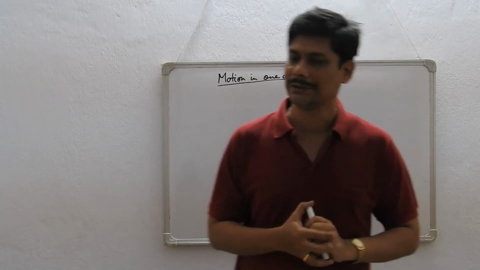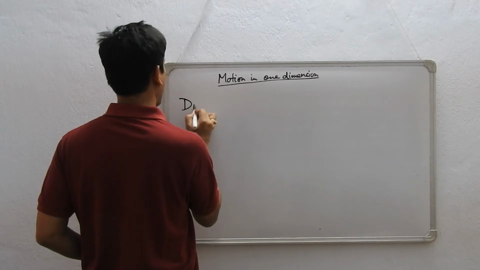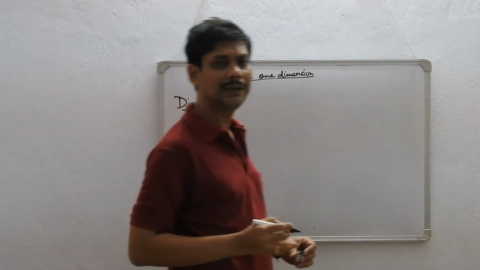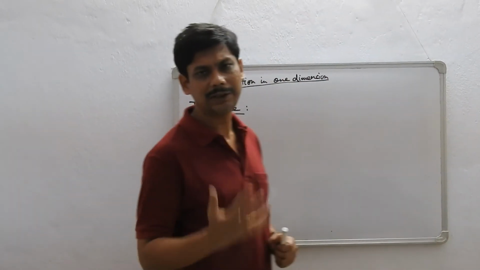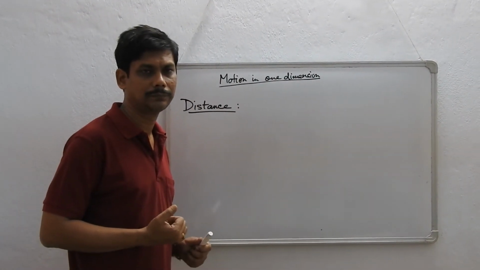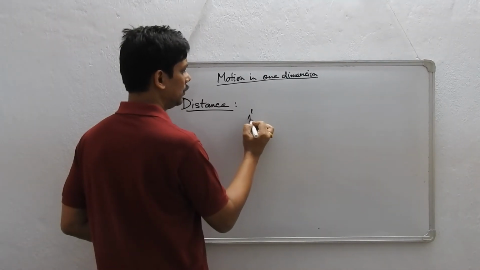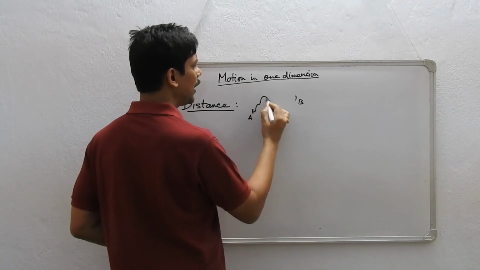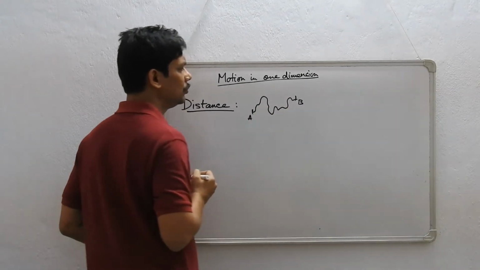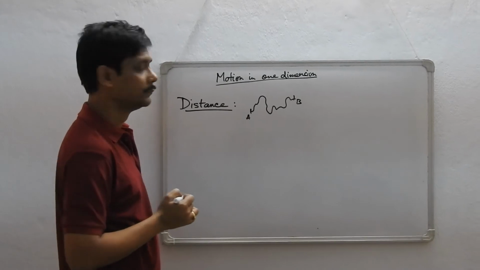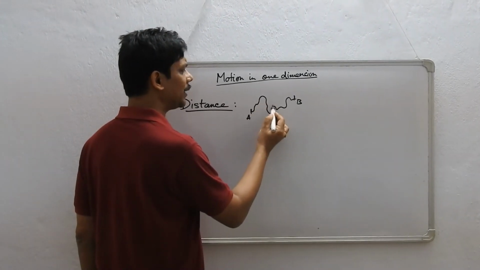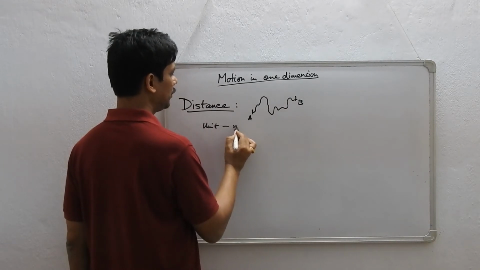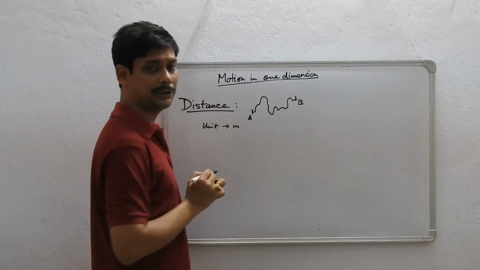Now what is distance? Distance is the actual length of the path traveled by a body from its initial to its final position. Say for example, I want to go from home to school. I can take this road and go to school. So the length of the actual path that I traveled is called distance. Its unit is, of course, meter in SI. In CGS, the unit is centimeter.